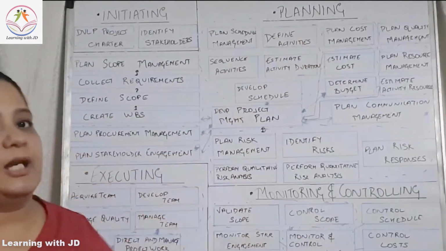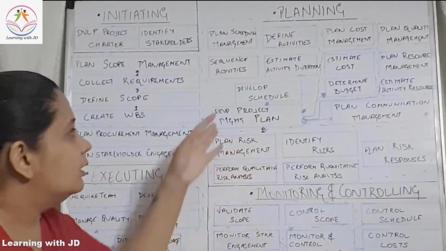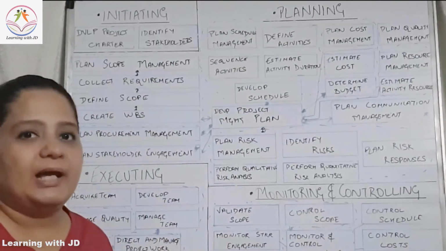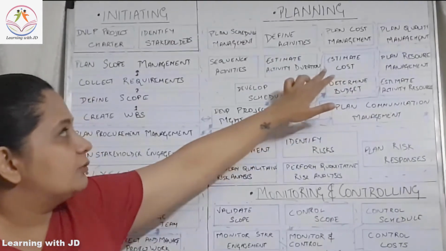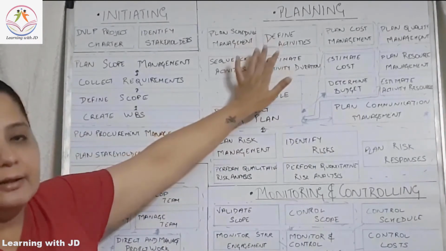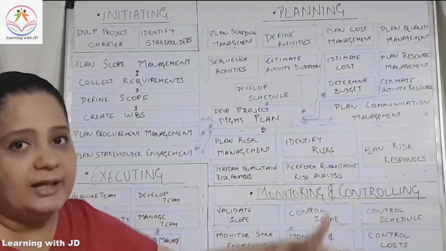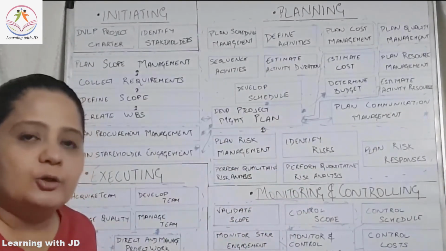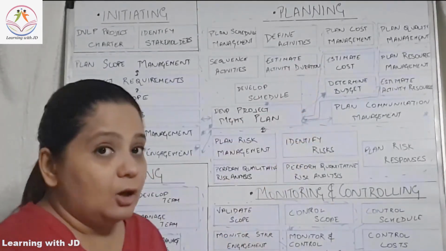Plan cost management is a subsidiary document of the project management plan, which will tell you how you are going to manage your cost. You estimate the cost. Now this estimation of the cost is again at the activity level. You remember this document that you created at the time of schedule, where you define your activity and you define the duration of each activity. Now you are going to put the cost of each activity, where you are going to estimate cost.